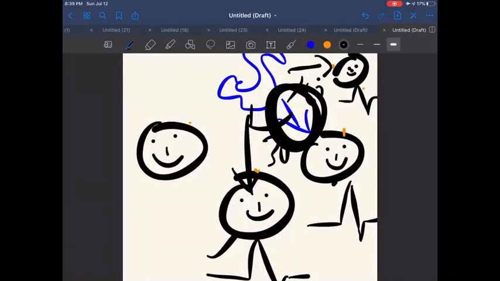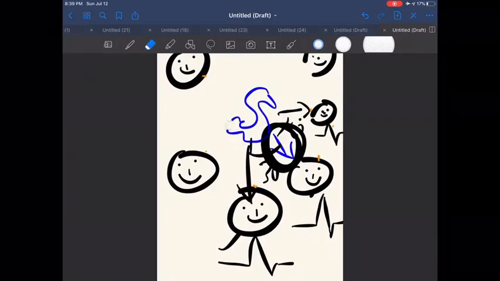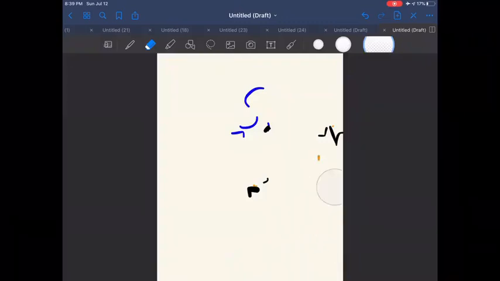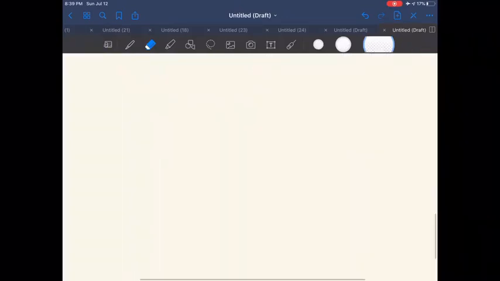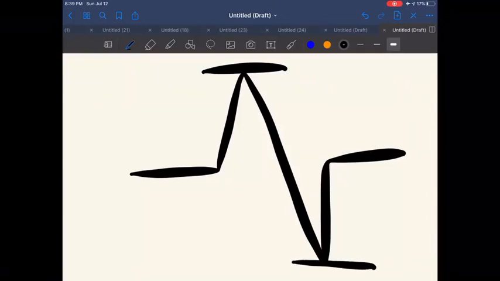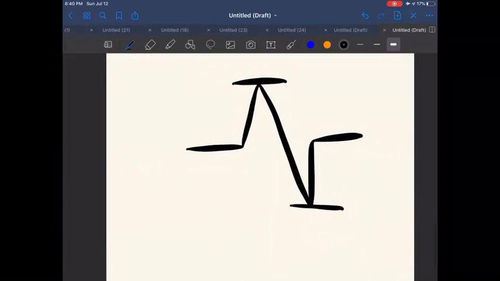You got it? Now suppose I have got a deflection like this, which is having equal R and S wave. Equal R and S wave means that this lead is making 90 degree, perpendicular, with the cardiac axis.